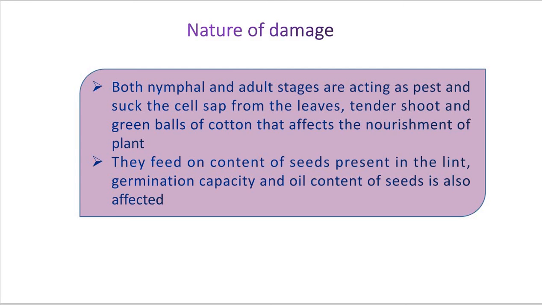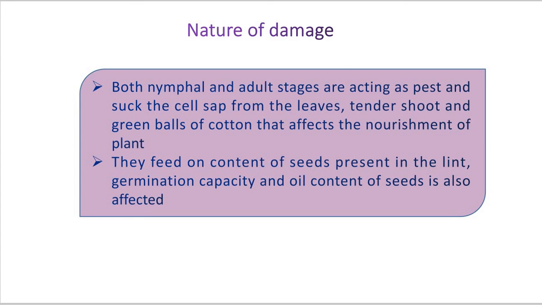Okay. Now both the nymphal and adult stages act as pests and suck the cell sap from the leaves, tender shoots and green bolls of the cotton, which affects the nourishment of the plant. As I already told you, both the developing stage, the nymph and the adult, have a similar kind of mouth parts, piercing and sucking mouth parts.